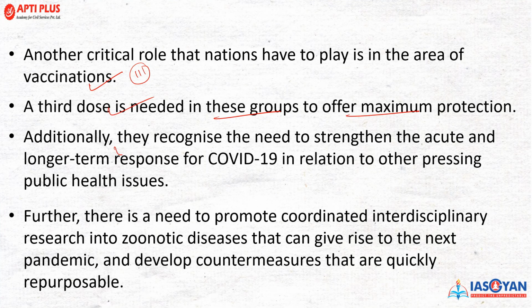And additionally, there is a recognition that we need to strengthen the acute and long-term responses in relation to pressing public health issues. Further, there is a need to promote the coordination of interdisciplinary research, like on zoonotic diseases, of which COVID-19 is a classical example, that give rise to the next pandemic, and even develop countermeasures that can quickly be replicated. So zoonotic diseases that come from animal to human beings, we need to monitor and control those diseases.